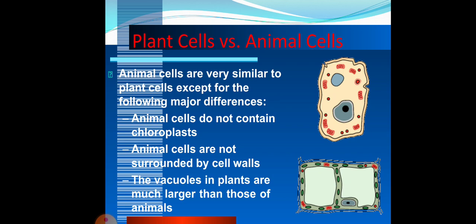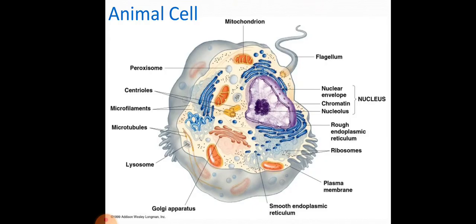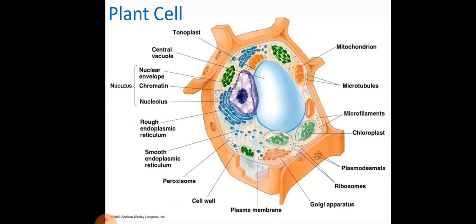Then plant cells versus animal cells. The animal cells are very similar to the plant cell, except some differences. The animal cells do not contain chloroplasts, and the animal cells are not surrounded by a cell wall. The vacuoles in plants are much larger than those of animals. So this is the animal cell. Here we can see the flagellum, all the cell organelles along with the nucleus, which is well developed with a well developed nucleolus. Then this is the plant cell. Here we can see the cell wall outside the cell membrane and a large vacuole, which is the characteristic feature of a plant cell.